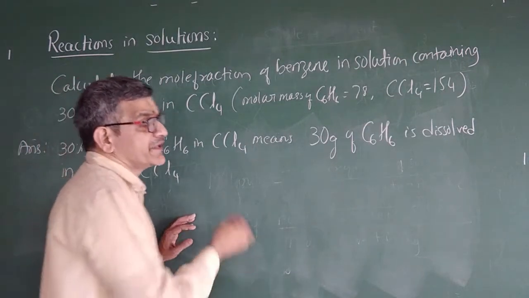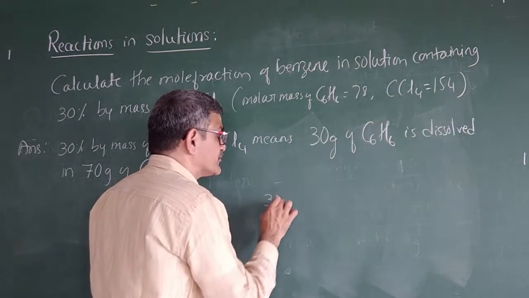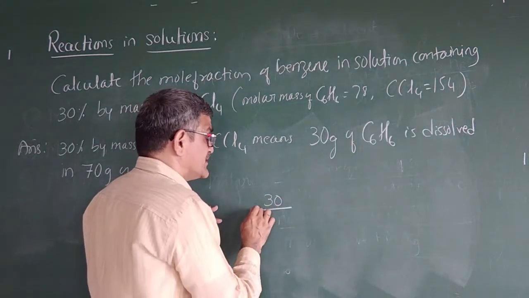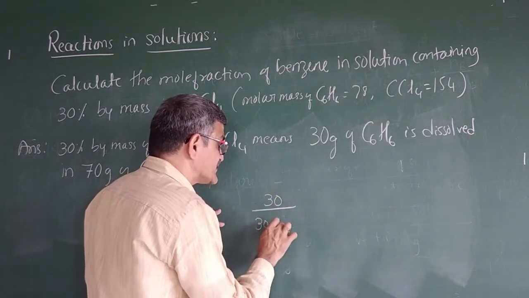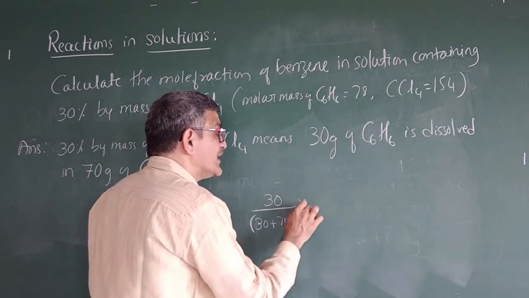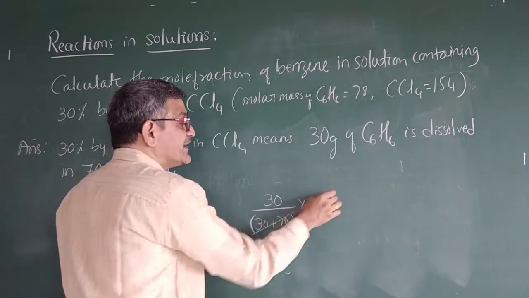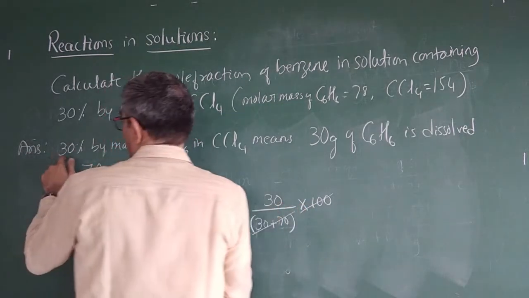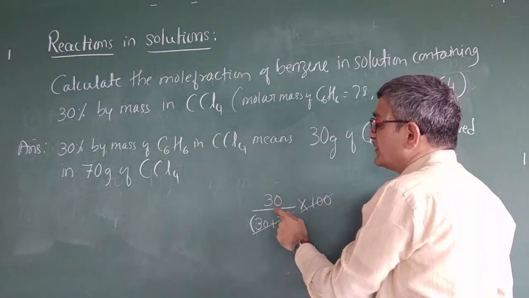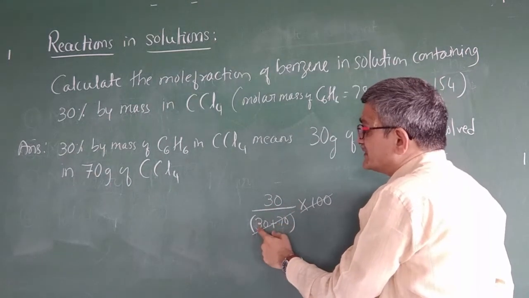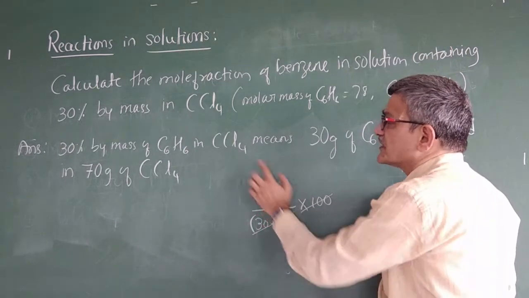How? What is the formula for mass percentage? Mass of solute, that is benzene 30, divided by mass of solution, that is 30 plus 70, into 100. 30 plus 70 is 100. 100 cancel, ಎಷ್ಟಾಯ್ತು 30%. So that is the meaning. 30% by mass of benzene in carbon tetrachloride means 30 grams of benzene is dissolved in 70 gram of carbon tetrachloride. So this is 30%.